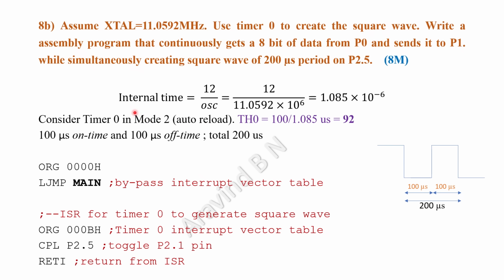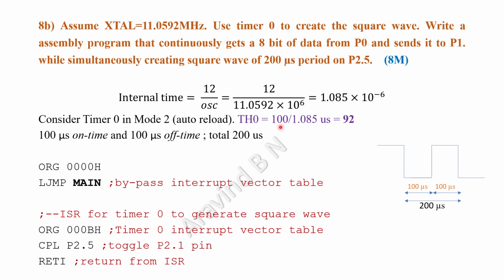So now getting into the solution. Internal time calculation, with respect to the given frequency. It is going to generate 1.085 times 10 to the power of minus 6 seconds as the internal time. Consider timer 0 in mode 2, because it is clearly mentioned to use timer 0 to create the square wave. So we are using timer 0 in mode 2, which is an auto reload option. So in TH0 we are going to load the value. That's why it is written TH0.